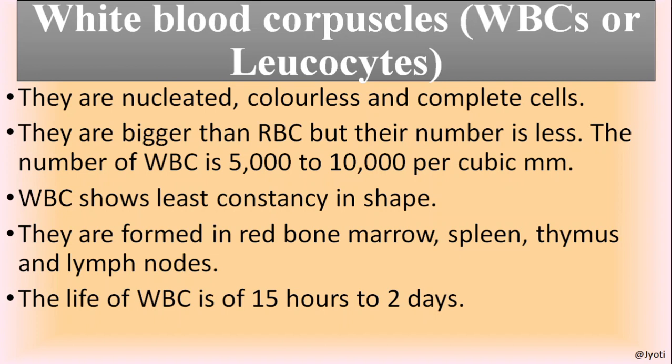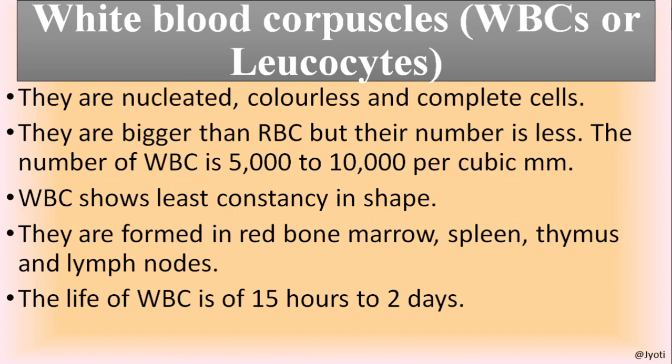And the WBC are formed in the red bone marrow, spleen, thymus and lymph nodes. Actually, they are produced in the red bone marrow, but they function and mature in the lymphoid organs like spleen, thymus, and lymph nodes.